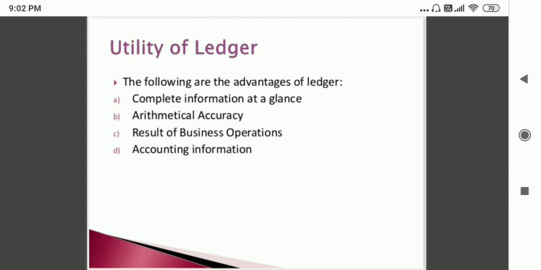We will understand the utility of ledger. The following are advantages of ledger. The first one is complete information at a glance, arithmetical accuracy, result of business operations and accounting information.